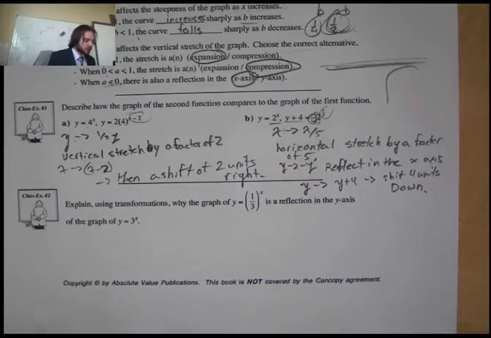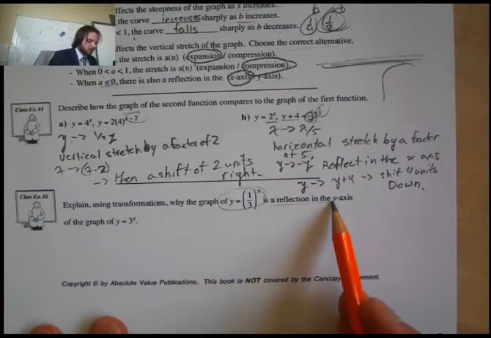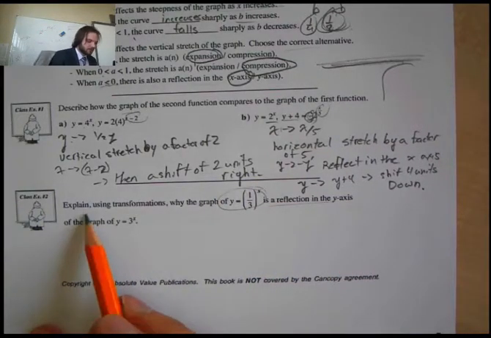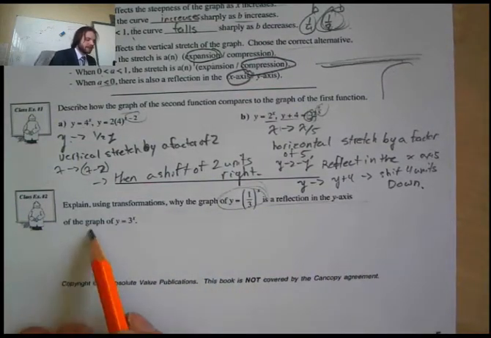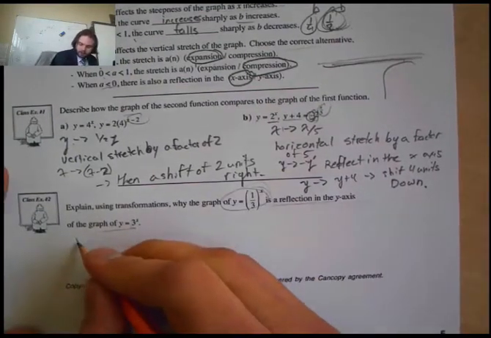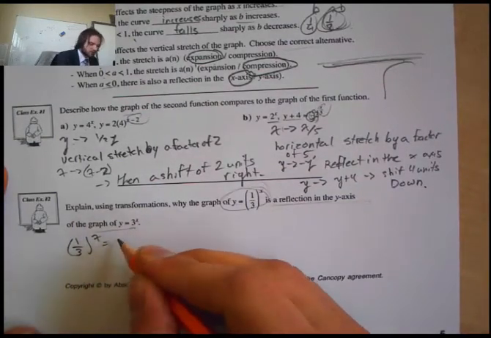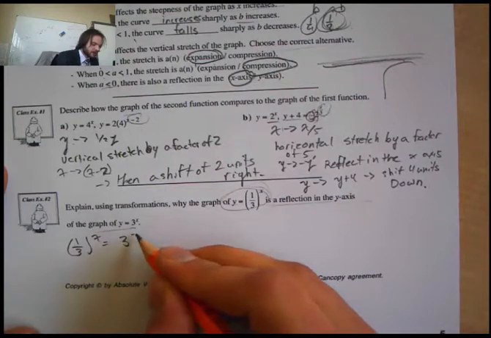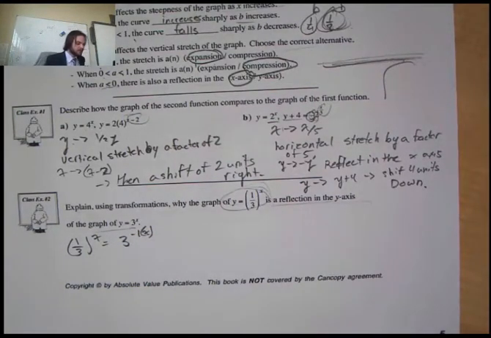It says, explain the transformation of this graph here is reflected in the y-axis. Okay, explain using transformations why this graph is a reflection in the y-axis of this graph. Well, if I look at this here, we have 1 over 3 to the power of x is equal to 3 to the negative x, isn't it? Isn't that the same? Yeah.